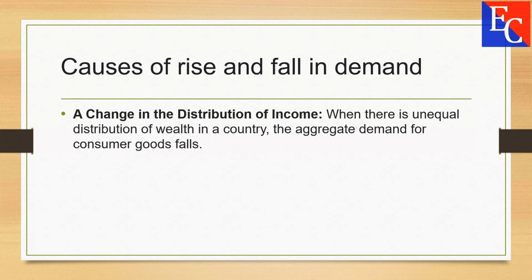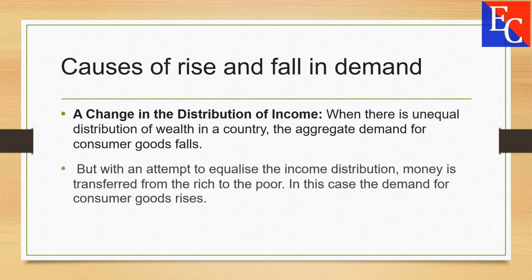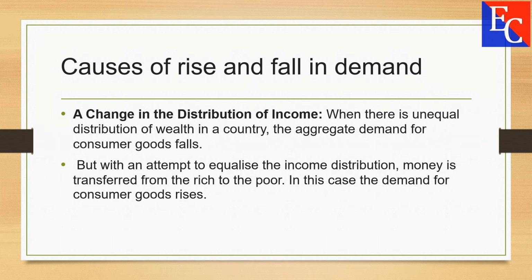Change in distribution of income. When there is unequal distribution of wealth in a country, the aggregate demand for consumer goods falls. But with an attempt to equalize the income distribution, money is transferred from rich to poor. In this case, demand for consumer goods rises.